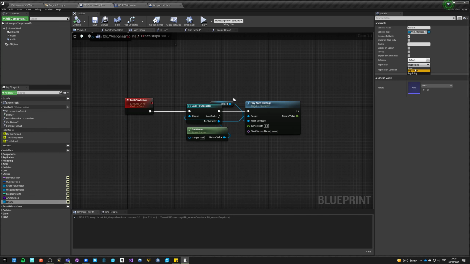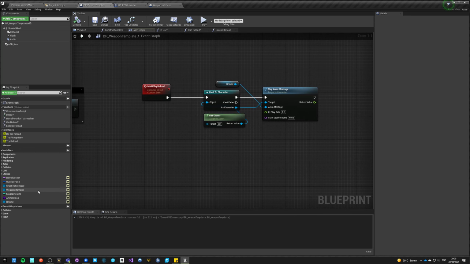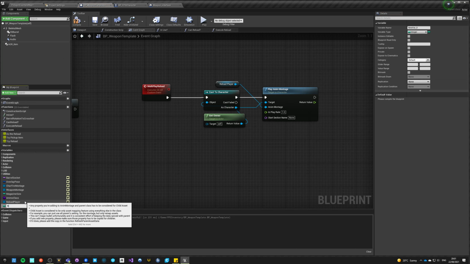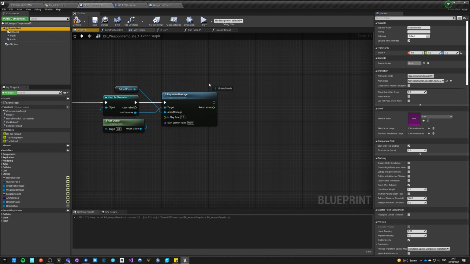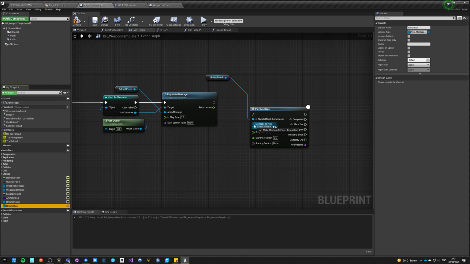However, no, not really. It doesn't really matter. It doesn't have to be replicated. Okay, so it's just a reload, and each weapon has a reload montage, right? So there is a reload. It has to be reload player, and there's a second one, which will be reload gun. And it's a montage object reference. Okay, and we're just going to say play montage and reload gun montage.